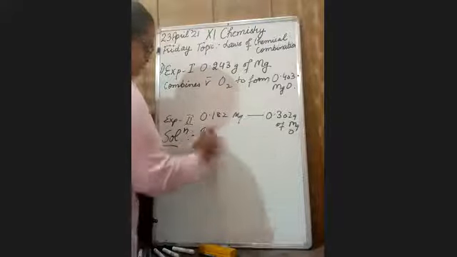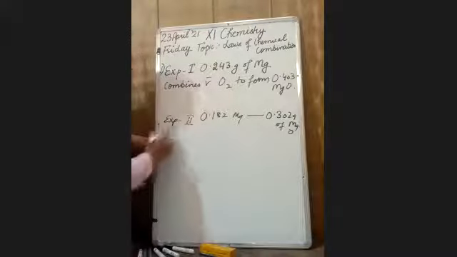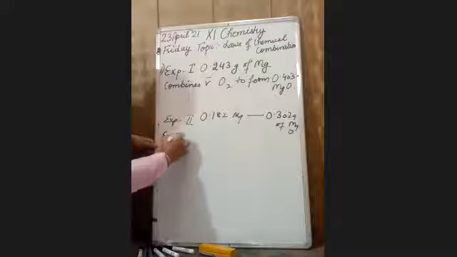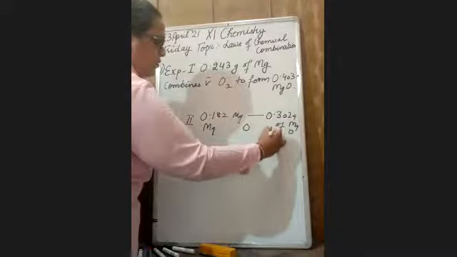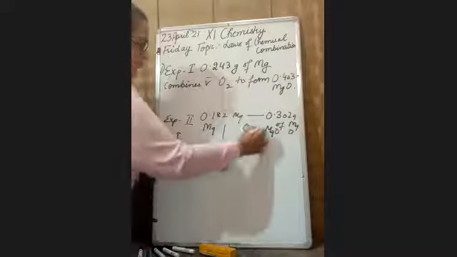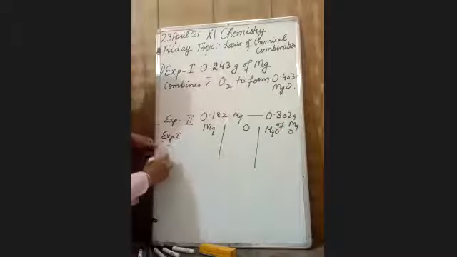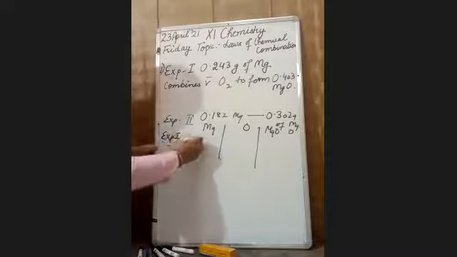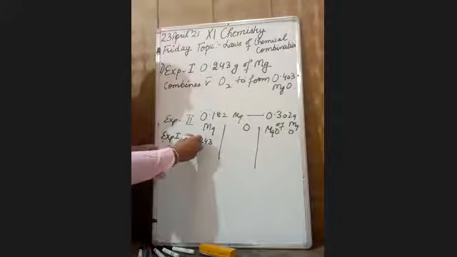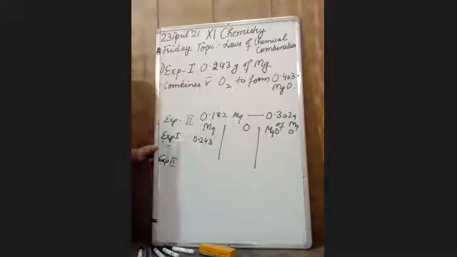Magnesium. Experiment 1: magnesium, oxygen, magnesium oxide. In experiment 2. First write what is given to us. In experiment number 1, it is 0.243 gram of magnesium. I don't know how much oxygen is there.